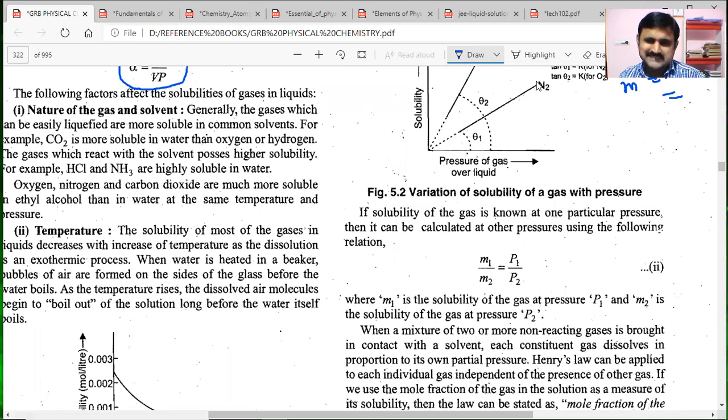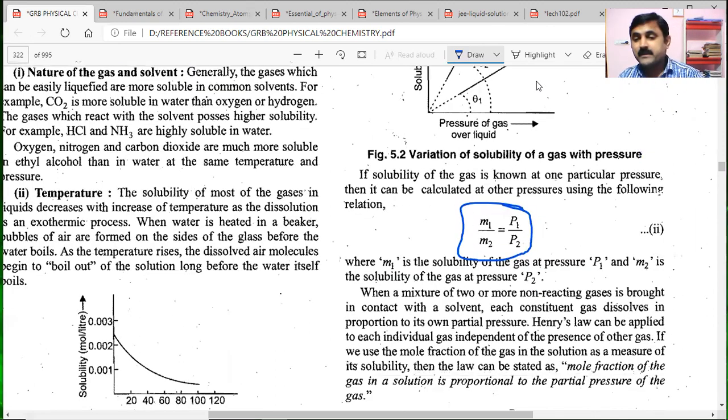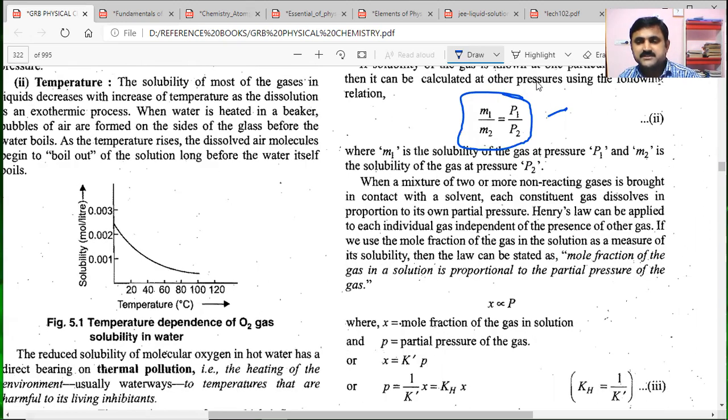Now, if two gases are there, Henry's law can be formulated as M1 by M2 is equal to P1 by P2. So if the solubility of the gas is known at one particular pressure, it can be calculated at other pressures using this relation, where M1 is the solubility of the gas at pressure P1 and M2 is the solubility of the gas at pressure P2. So we can use this Henry's law expression at two different pressures.